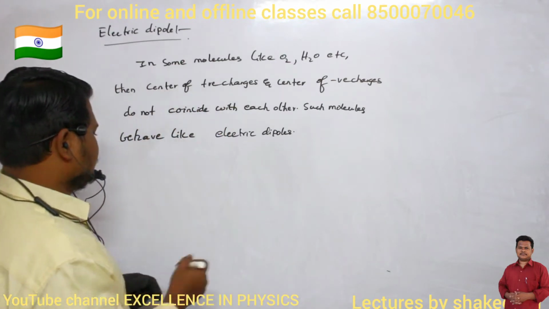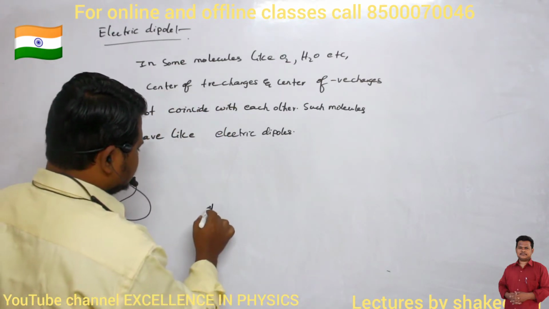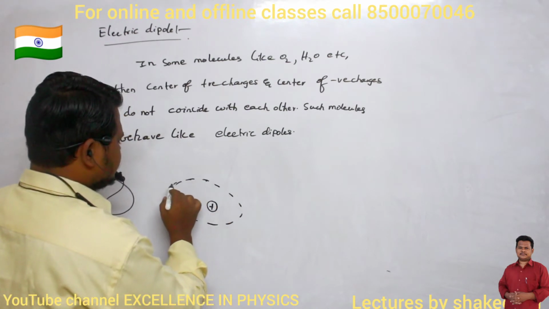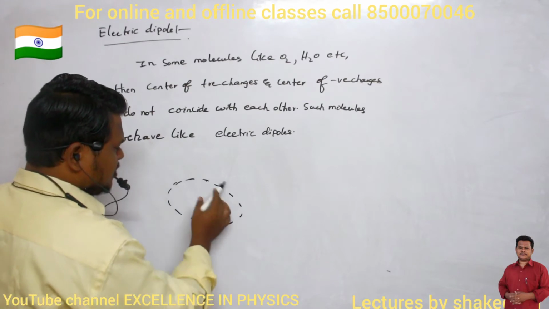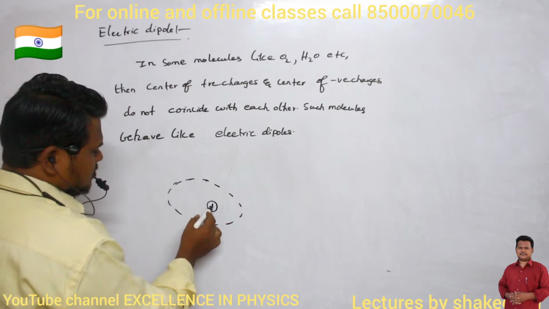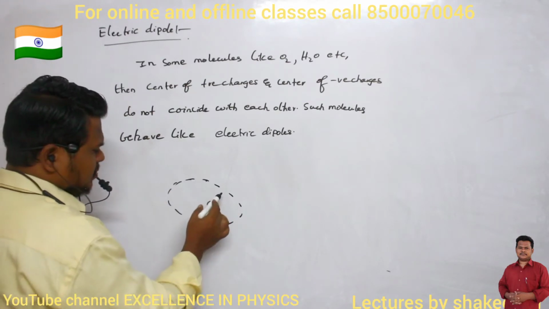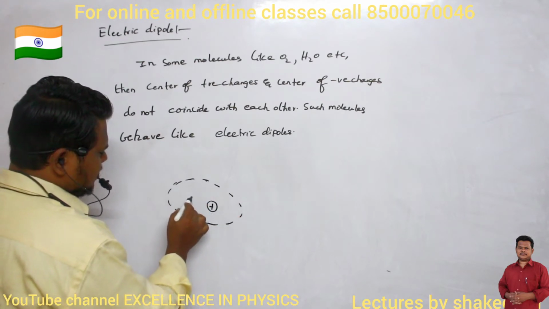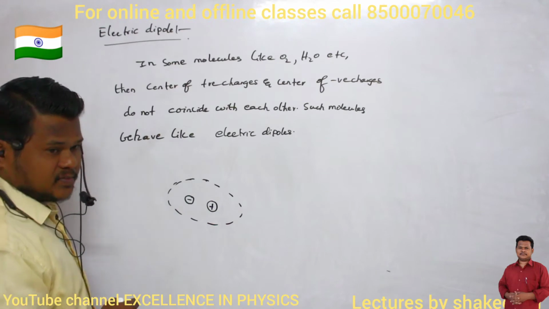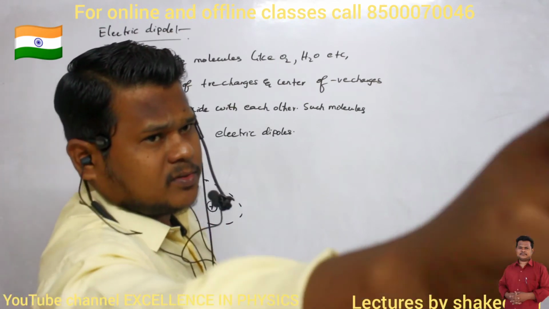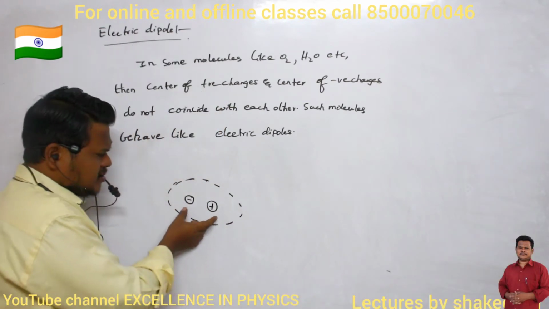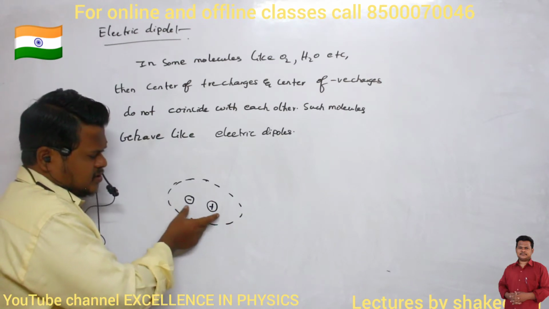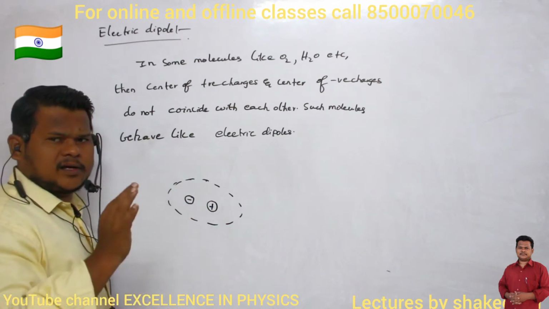For example, if I take these kind of atoms, let us consider electrons are revolving like this. So this is how the electron cloud is present. Positive charge is present here, but if you take the center of all these negative charges, the center of negative charges is present here. Are these positive and negative charges coinciding with each other? No, definitely. So this atom will behave like an electric dipole.